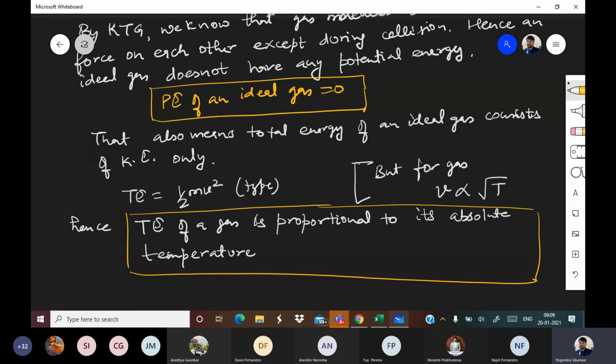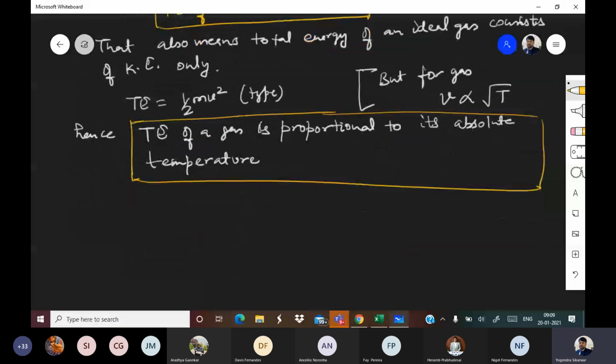All right. So this is the crucial point. Total energy of a gas is proportional to its absolute temperature. Now, this we have talked about, our analysis, a description of energy of a gas.